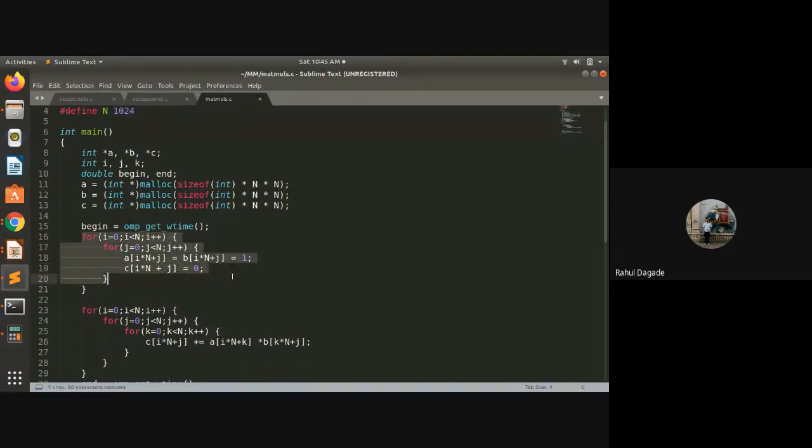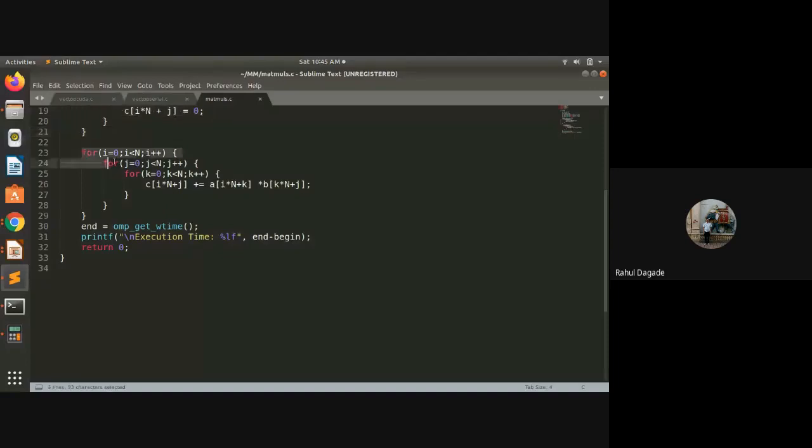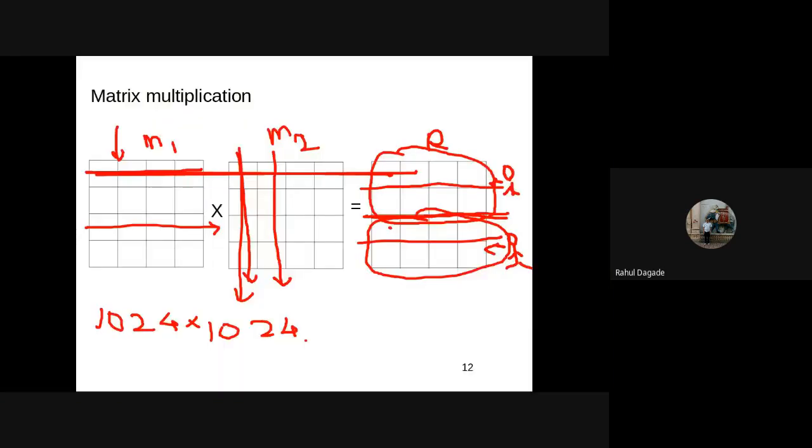Let's say the value one, some random values are taken into the A and B matrices, and the actual computation, the multiplication, is done here by taking 3 for loops: 1, 2, 3. Now, if it is done by a single person, then what is the complexity of the algorithm?